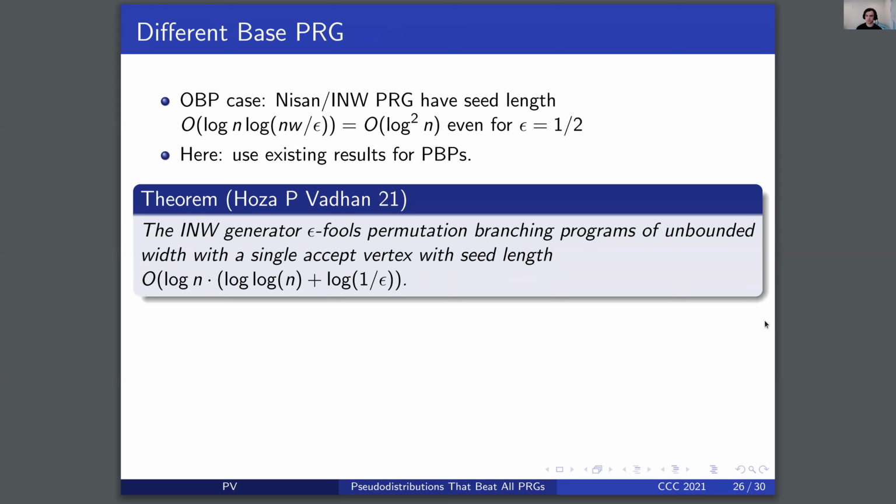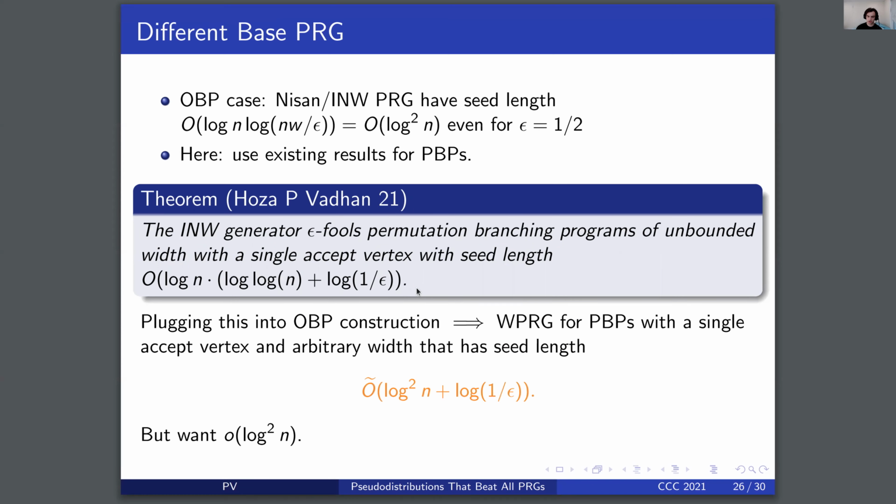Recall that in the ordered branching program case, the Nisan and INW PRGs have seed length log squared n even for constant error. Here, we can apply existing results for permutation branching programs. We have that the INW generator epsilon-fools PBPs of unbounded width with a single accept vertex with seed length essentially log n times log 1 over epsilon. So with no dependence on width, but the same dependence on the error term, 1 over epsilon.